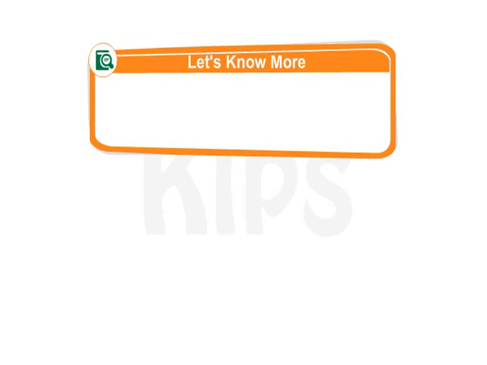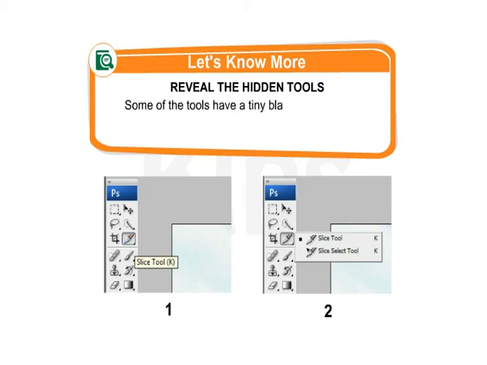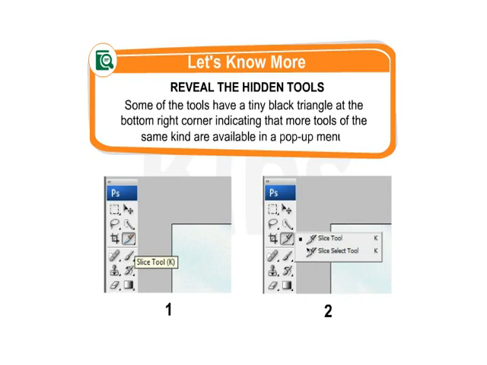Students, let me now tell you how to reveal hidden tools. Some of the tools have a tiny black triangle at the bottom right corner indicating that more tools of the same kind are available in a pop-up menu.